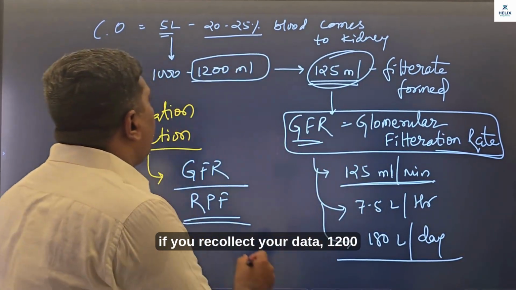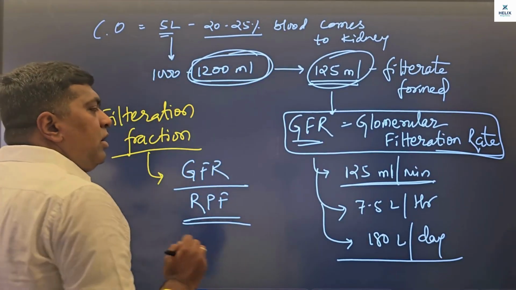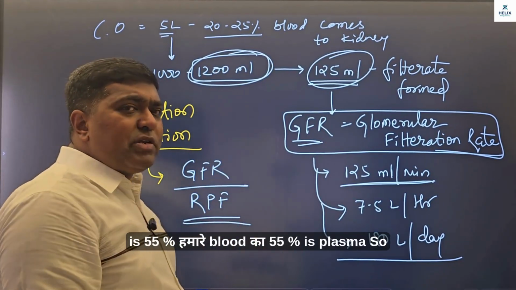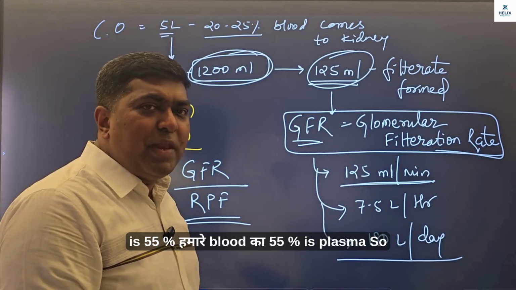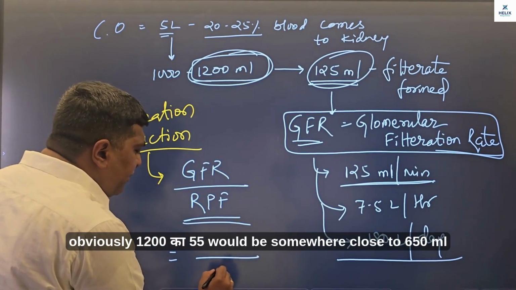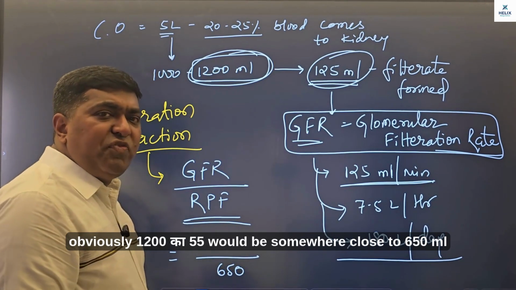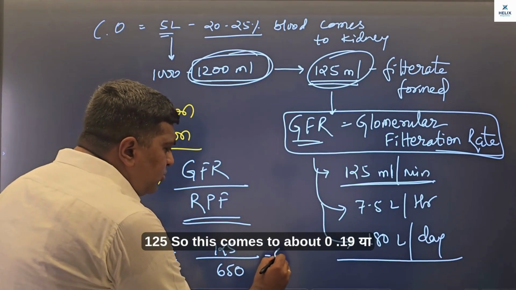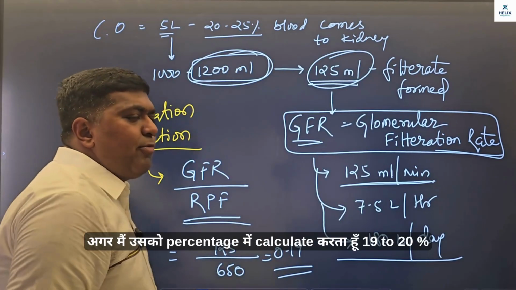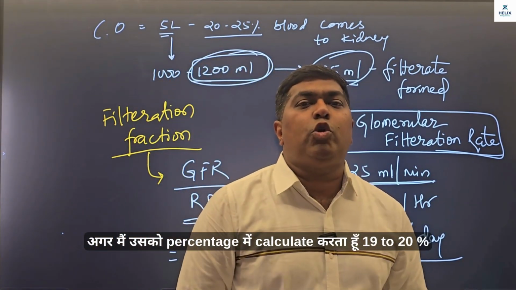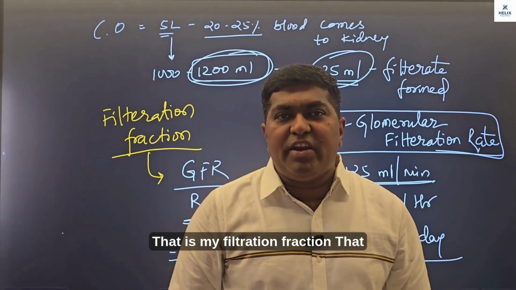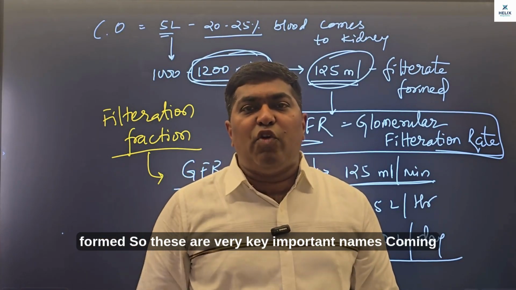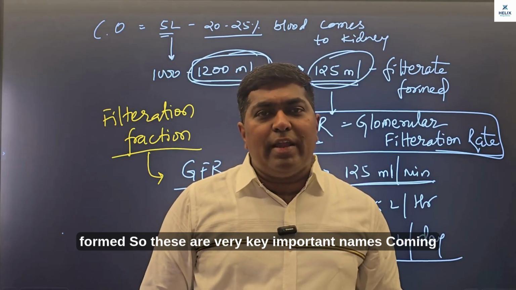So if you recollect your data, 1200 ml में से अगर मुझे प्लाज्मा का परसेंटेज निकालना हो, that is 55%. हमारे ब्लड का 55% is plasma. So obviously 1200 का 55 would be somewhere close to 650 ml. And as we said GFR कितना है 125. So this comes to about 0.19, या अगर मैं उसको परसेंटेज में कैलकुलेट करता हूं 19 to 20%. That is my filtration fraction. That is the amount of plasma going out of which filtrate formed. So these are very key important MCQ points.